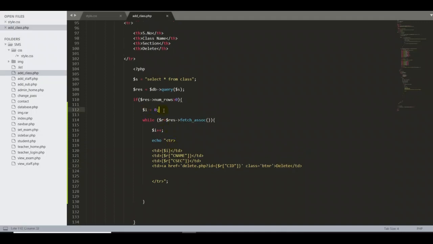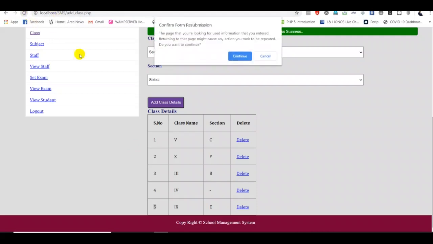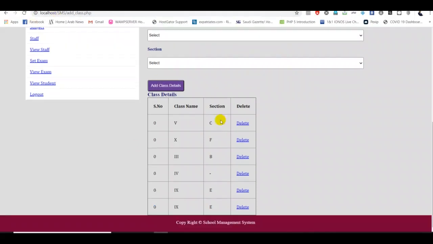$i equal to 0. For example, suppose I delete this part, say if this variable doesn't increment, like auto increment, what happens? Let's see that. If I refresh, see, guys, we got 0 0 0 0 0.